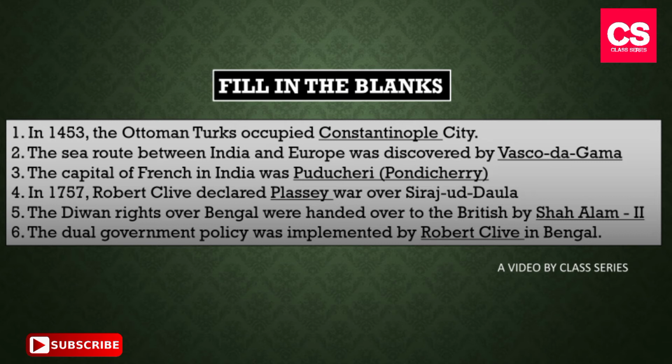Our fourth question is, in 1757 Robert Clive declared dash war over Siraj ud Daulah. The answer of this question is Plassey. Our fifth question is, the Diwan rights over Bengal were handed over to the British by Shah Alam II. Our sixth question is, the dual government policy was implemented by Robert Clive in Bengal.